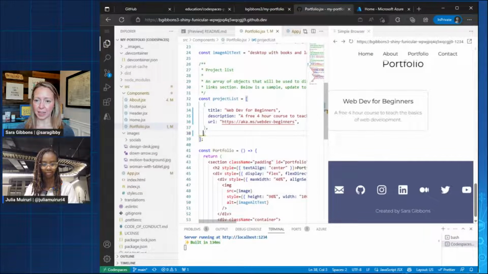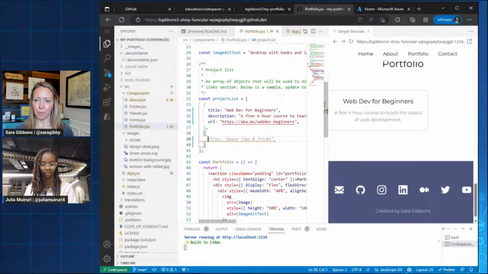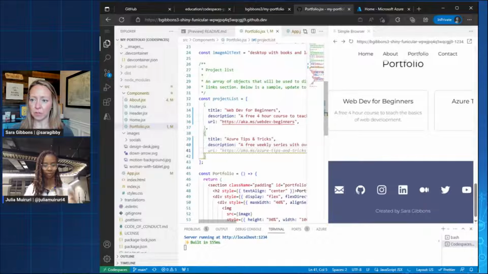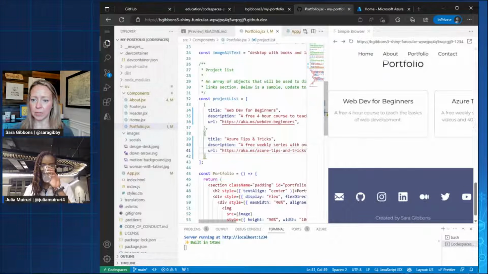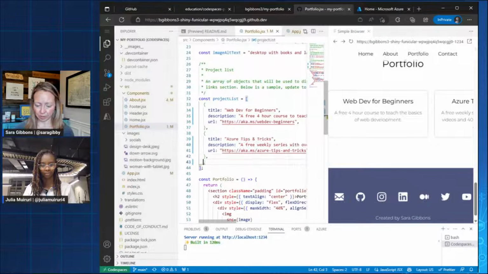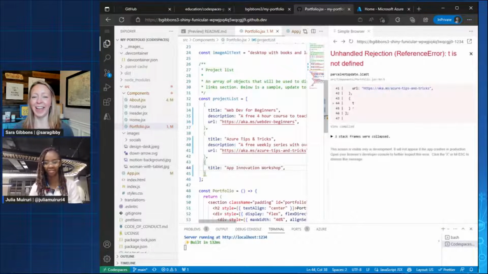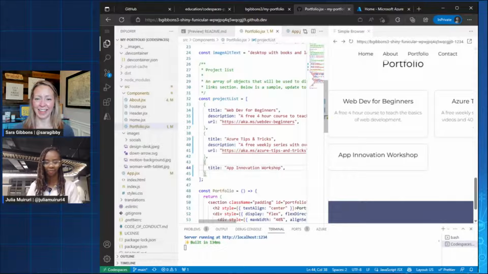So I'm going to add one more, and again, because I know we only have so much time with everyone, I'm just going to let Copilot autocomplete a couple of things here, just so we have more in here. I wonder too, Julie, it must be picking up because I said Azure. So now look, it's giving me Azure things. Oh, that could be the reason. It's awesome. That's so cool.